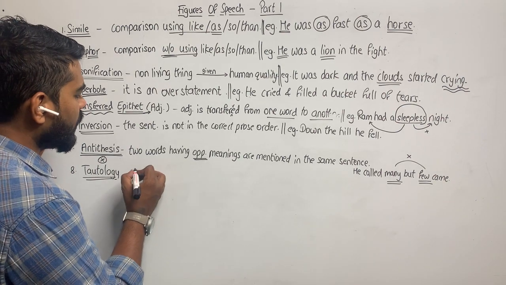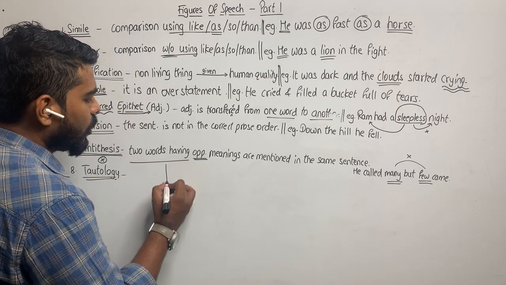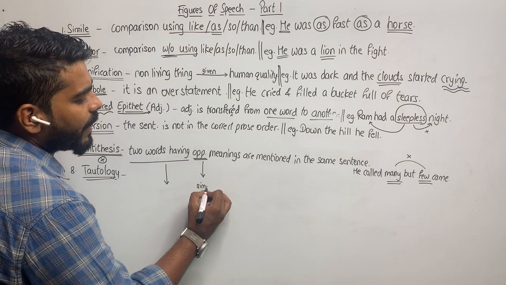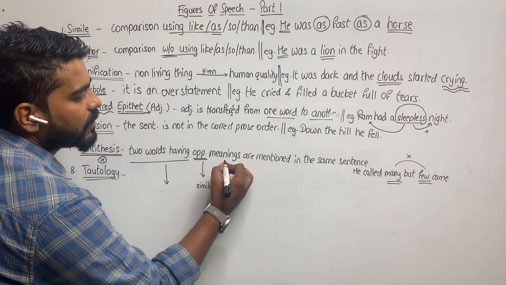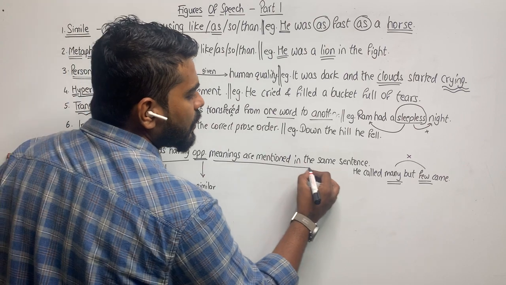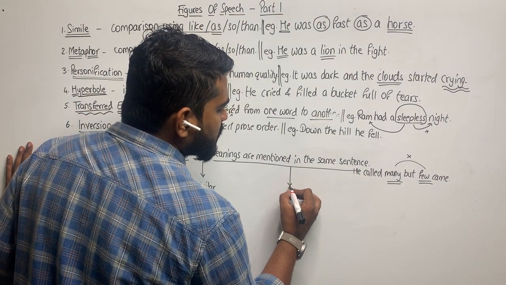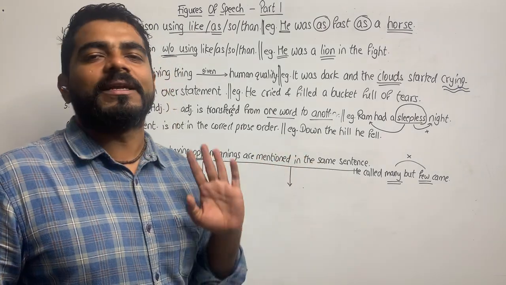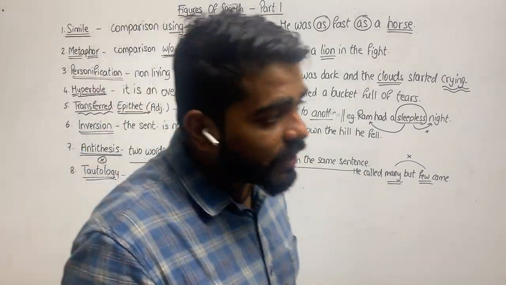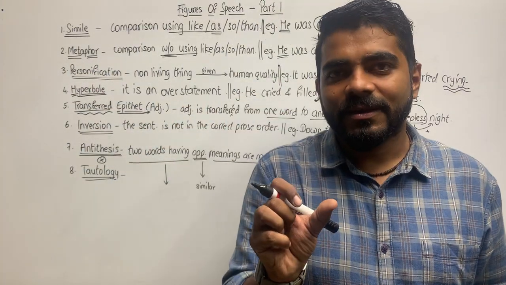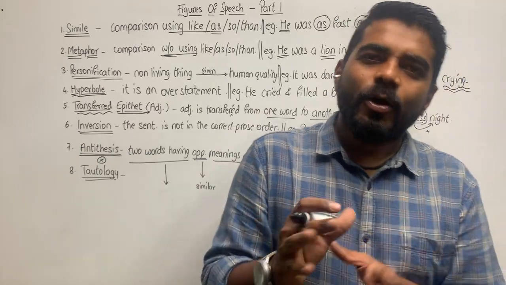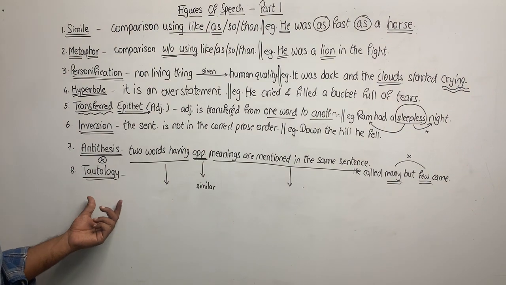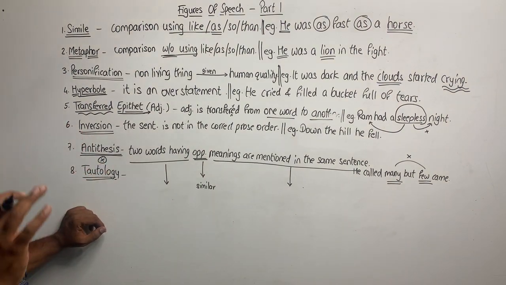In tautology, we have two words having similar meanings mentioned in the same sentence. Two words having similar meanings are mentioned in the same sentence. See, they are not the exact same dictionary meanings. These are similar. Words that are somewhat similar in meaning and used together are a part of tautology.